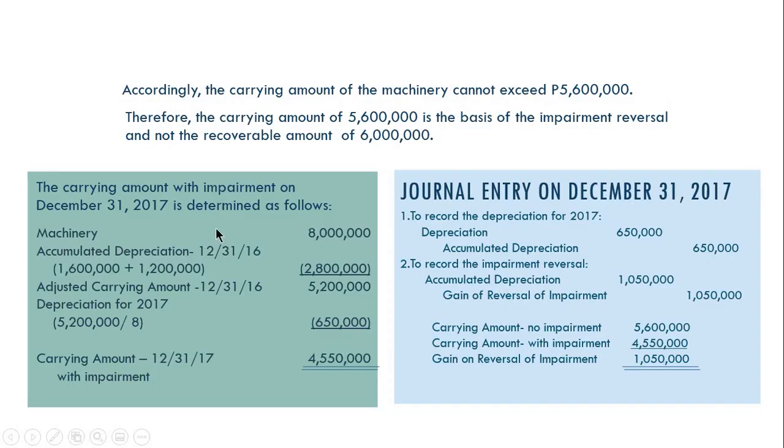Okay? So as you can see, yung machinery natin, again, may 8 million na cost ng machinery, original cost. Accumulated depreciation on December 31, 2016 is 1.6 million. Ang ginaistoryahan nato diri December 31, 2016, 1.6 million.